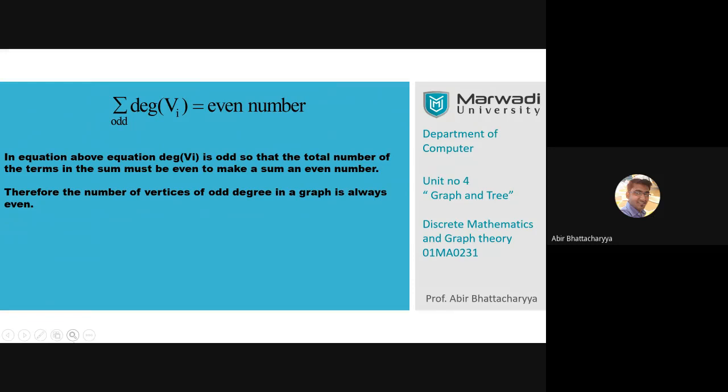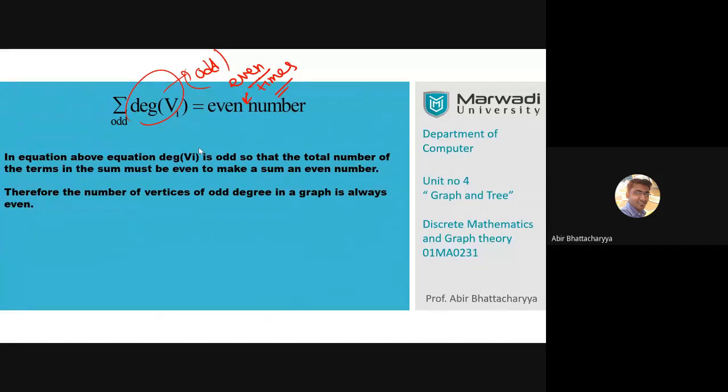Because this is an odd number, this is an odd number. If I add odd numbers even times, then only we get an even number. Otherwise, not possible. Even times means what is the count of odd degree vertices? The count of odd degree vertices is simply an even number. That is what we actually tried to prove.